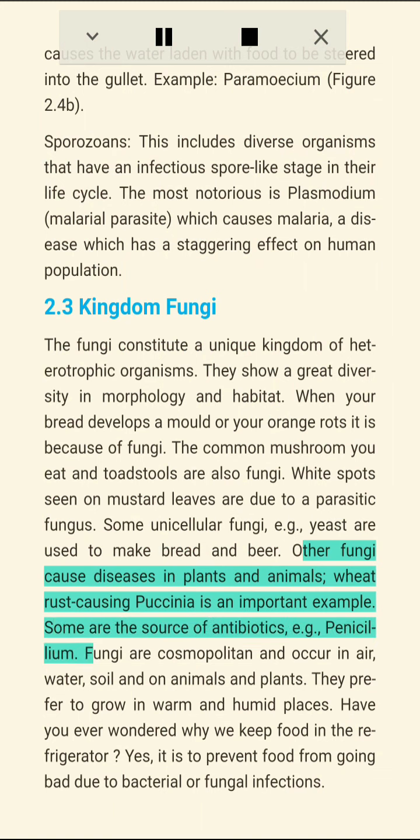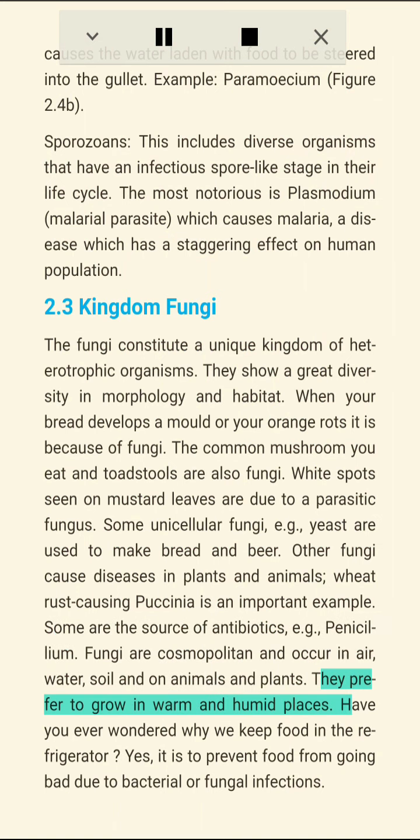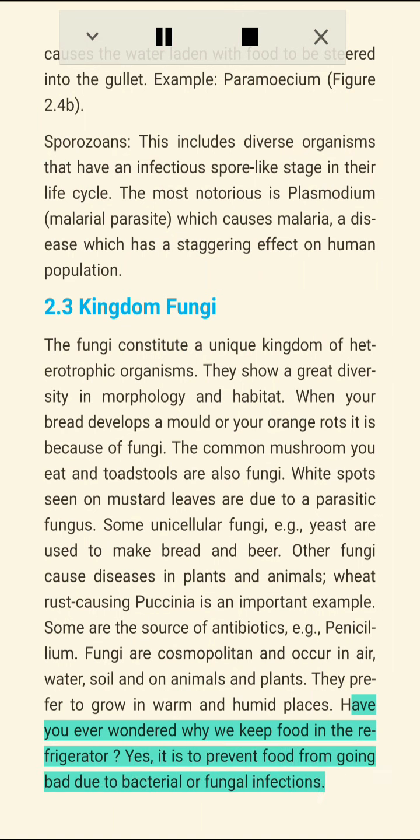Other fungi cause diseases in plants and animals. Wheat rust causing Puccinia is an important example. Some are the source of antibiotics, e.g., Penicillium. Fungi are cosmopolitan and occur in air, water, soil and on animals and plants. They prefer to grow in warm and humid places. Have you ever wondered why we keep food in the refrigerator? Yes, it is to prevent food from going bad due to bacterial or fungal infections.